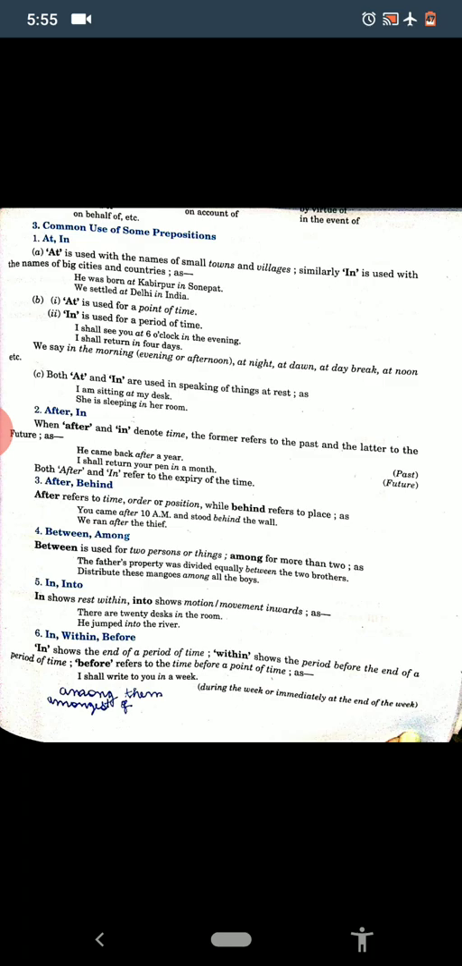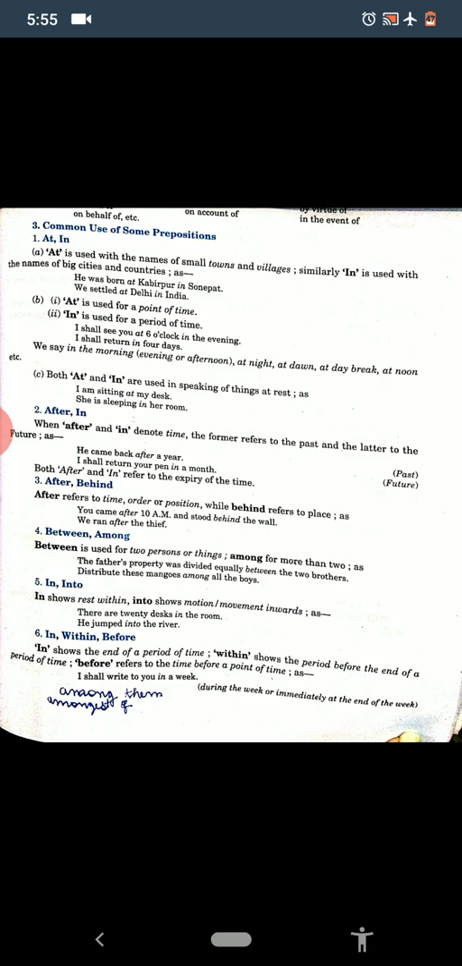The fourth one is between and among. Between is used for two persons or things, among for more than two. For example, the father's property was divided equally between the two brothers. Distribute these mangoes among all the boys. Between when two are there, and among when more than two persons or things are there.